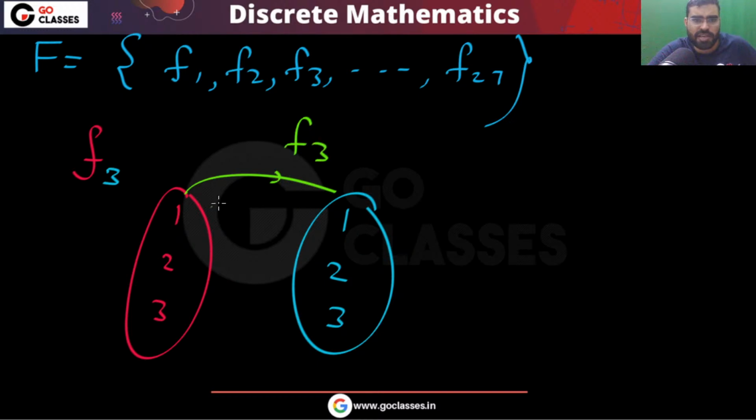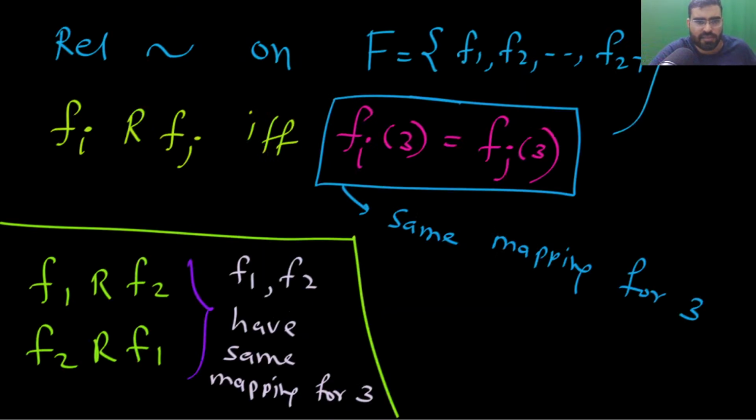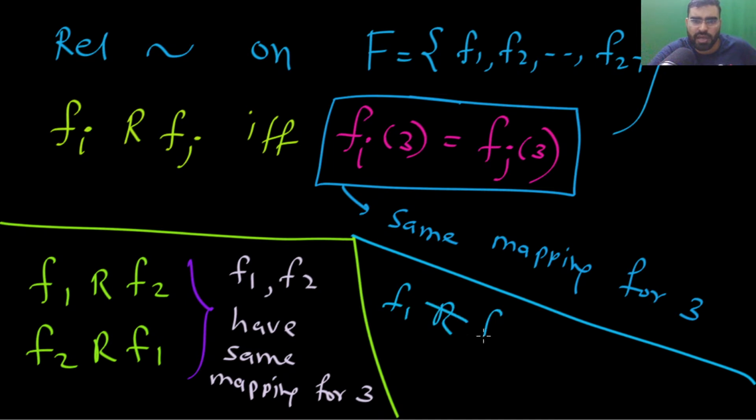For example, consider this f3. In this f3, let's assume 3 is mapping to 2, 1 is mapping to 1, and maybe 2 is mapping to 3. Now you can see that in this f3, 3 is mapping to 2. So definitely I can say that f1 is not related to f3, because f1 and f3 have different mappings for 3.